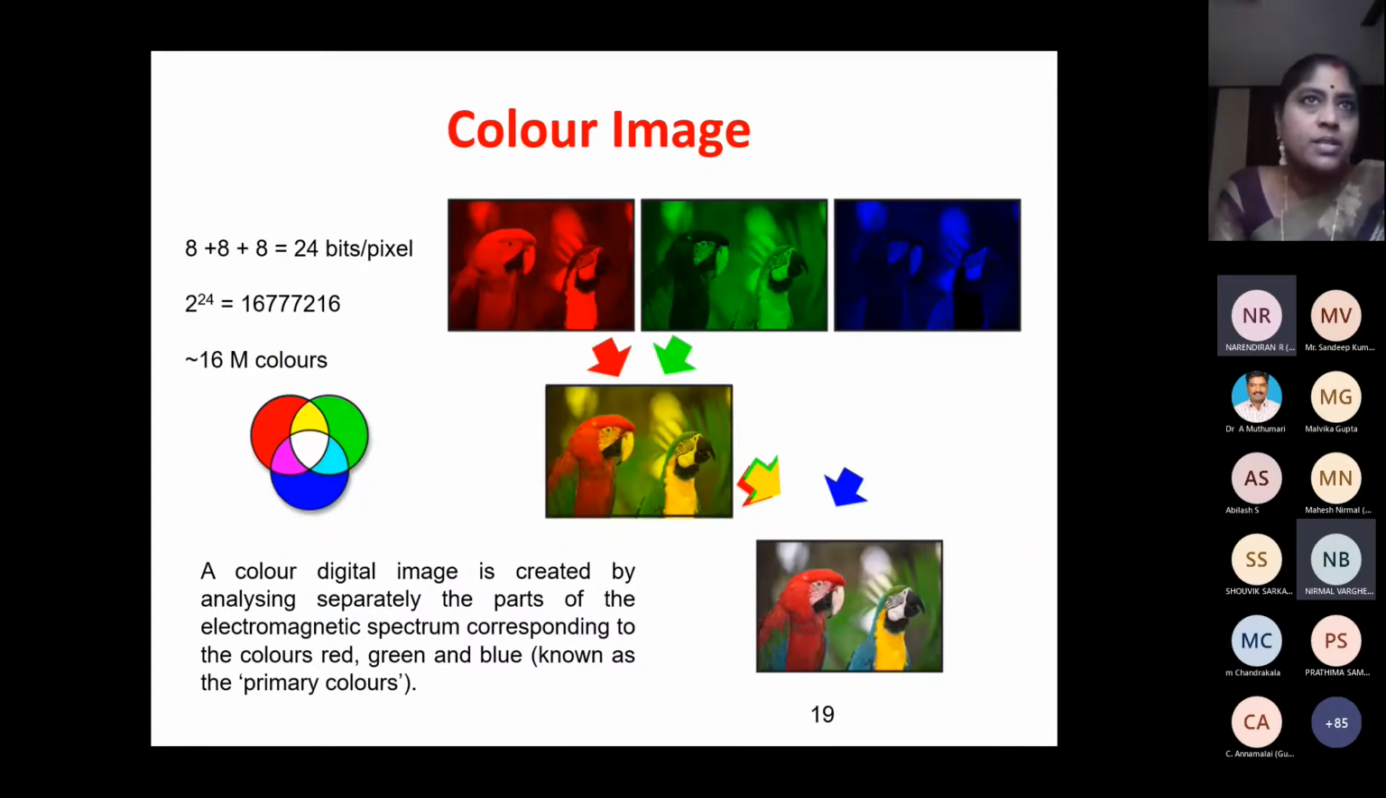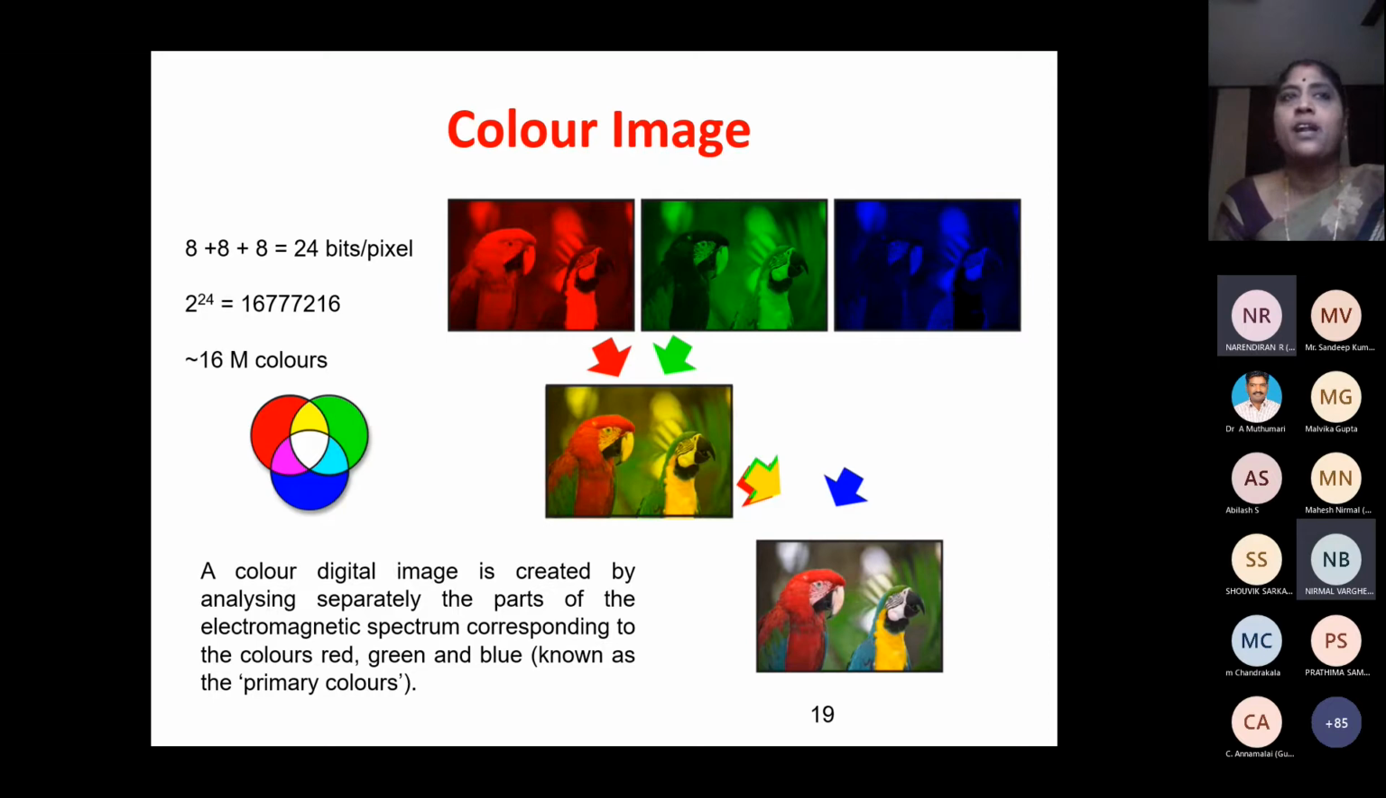Color image, everybody knows it is RGB: red component, green component and blue component, and these are called the primary colors. If you combine these colors, we can get a huge number of different shades of colors. Okay, so we can see how this parrot, a colorful bird, can be generated using the blue component image, the green component image and the red component image.